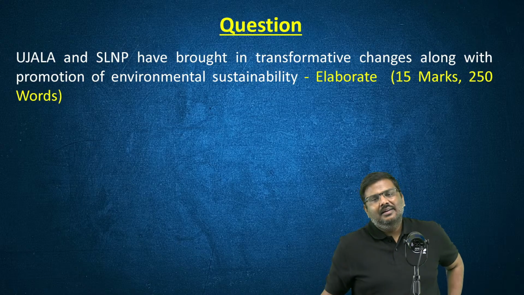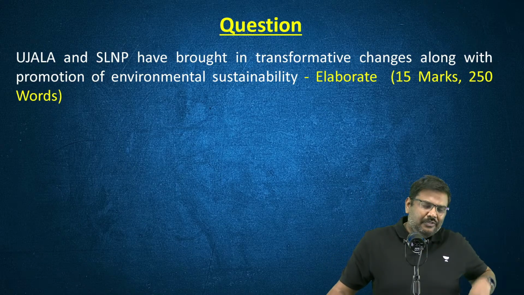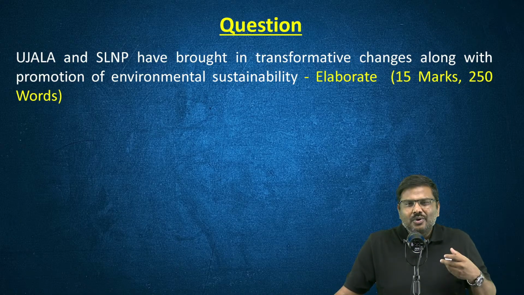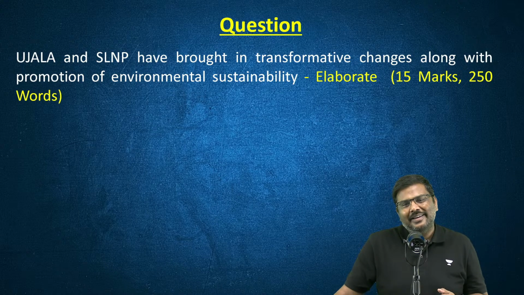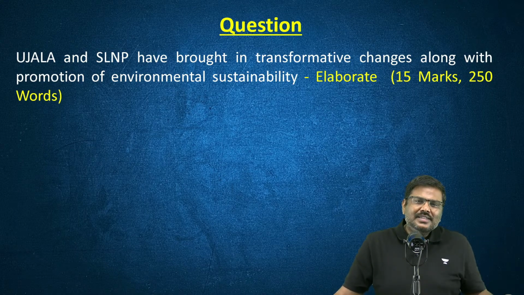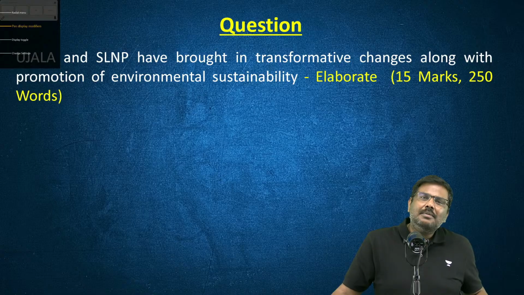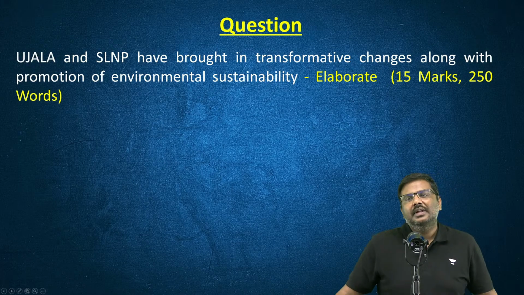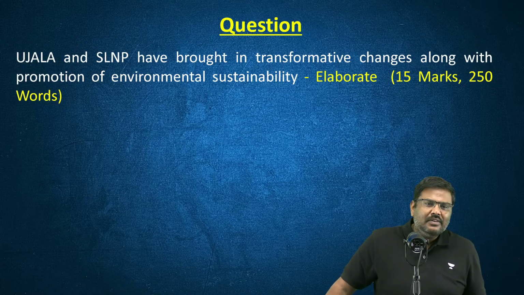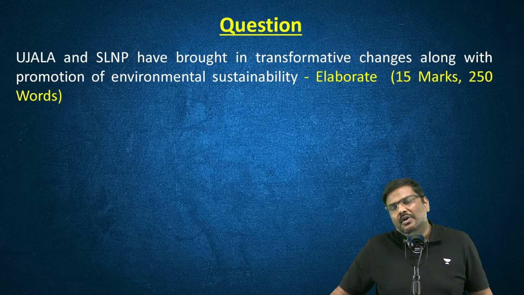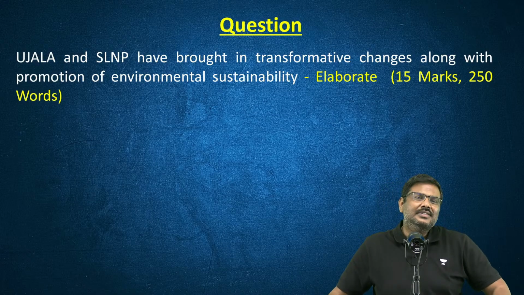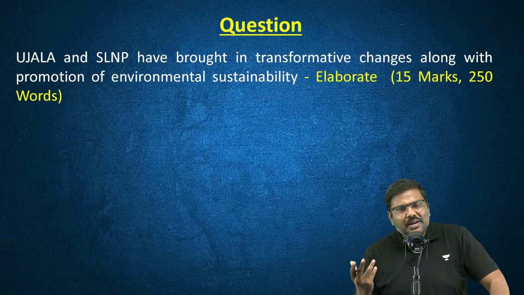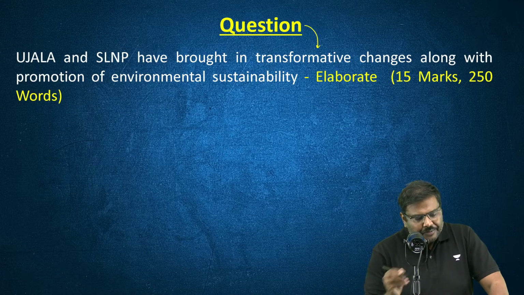How better bargaining? My dear, if you go in a group, if farmers are in a group because the produce is higher in quantity, don't you think they will be able to bargain in a better way? Simple. How prices will moderate? Right now, suppliers are not there. If the companies will start investing in India, they will have to procure from India. They will have to purchase a lot of these inputs from India. Don't you think production will increase? If production increases, prices have to moderate. Simple logic. Okay. Now let me go forward.